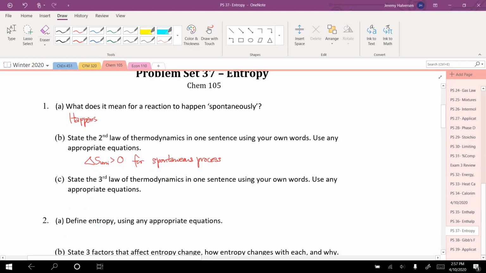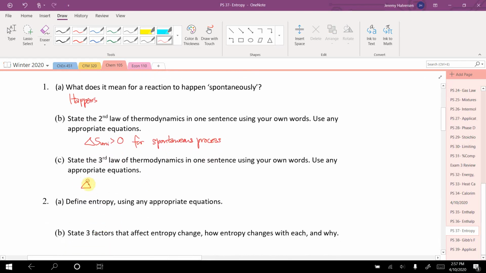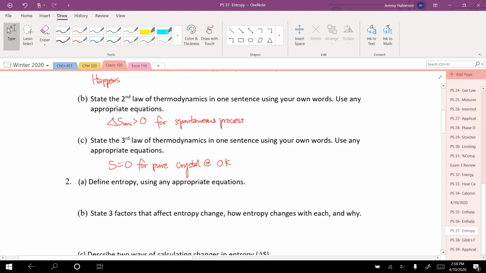State the third law of thermodynamics in one sentence, and I said that over there: the entropy equals 0 for a pure crystal at 0 Kelvin. All right, define entropy. Again, we talked about this. Entropy is dispersion of energy, disorder.